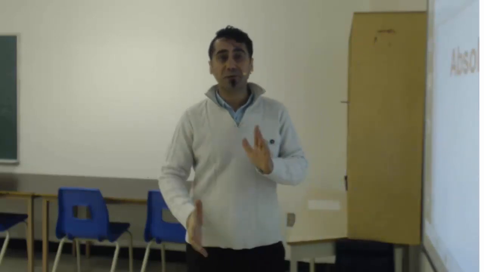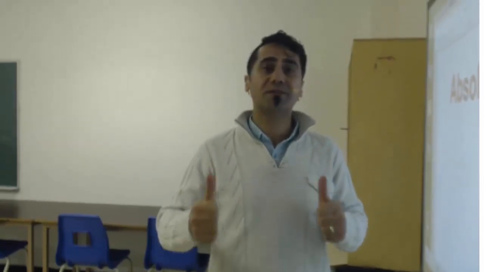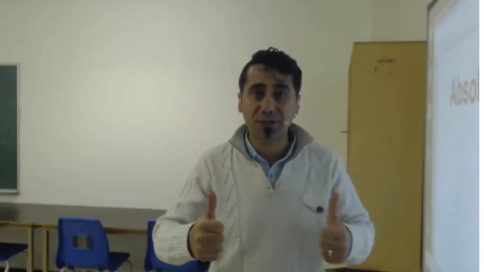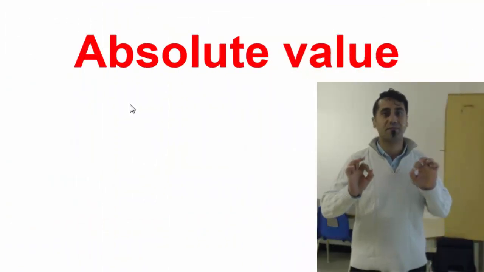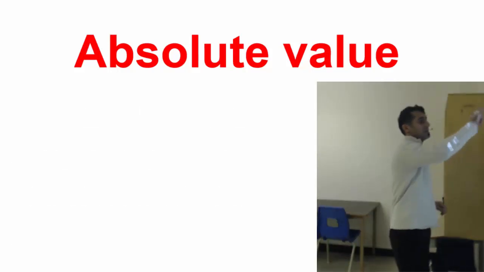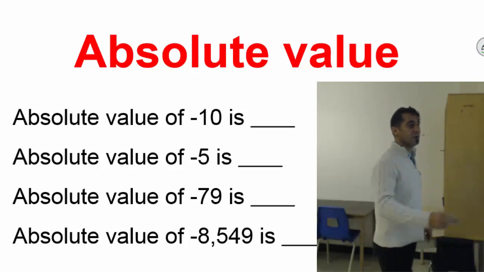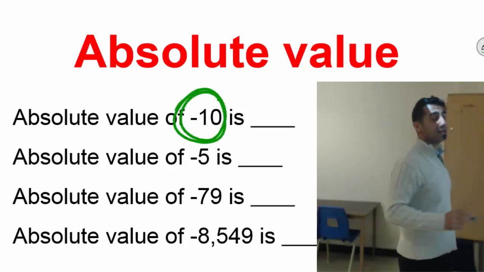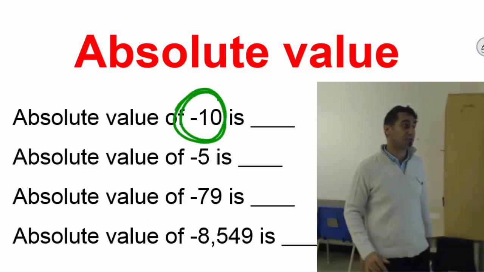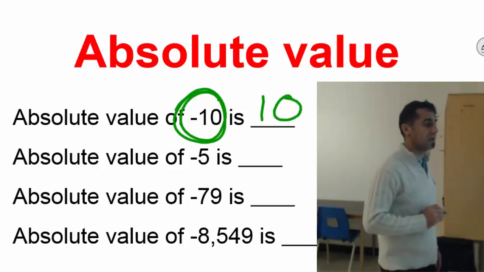What is the absolute value of a number? Always remember this. It's a positive number. It's always a positive number. And let's make some examples here. What is the absolute value of negative 10? Remember I said it's always positive. It's going to be 10.